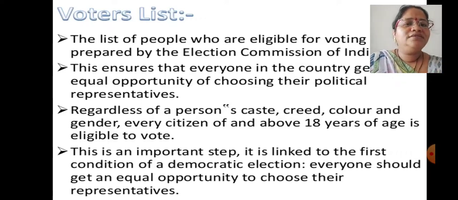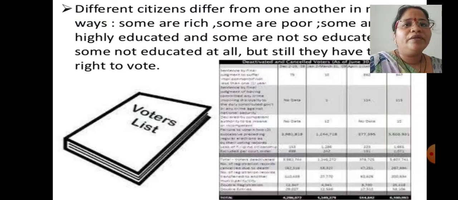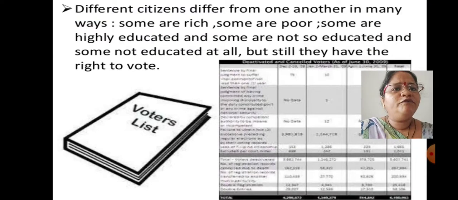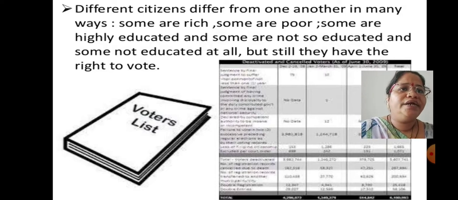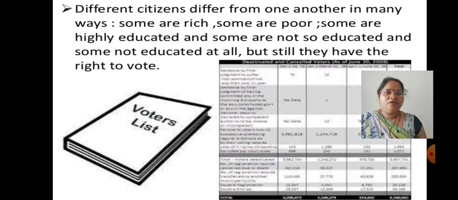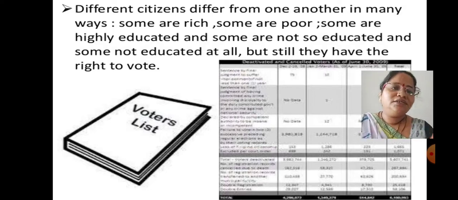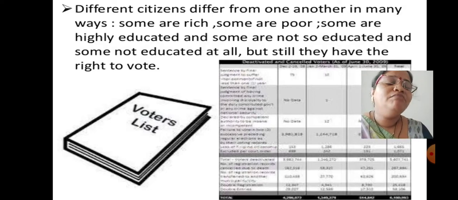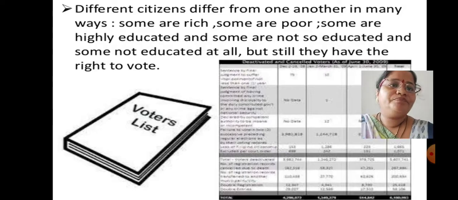So the voter list, which is also called the enrollment list. Citizens differ from one another in many ways. Some are rich, some are poor, some are highly educated, some are not educated. But these voter lists give a chance to everyone equally. One vote, one value, not according to any discrimination. So the voter list is framed and published by the Election Commission of India.